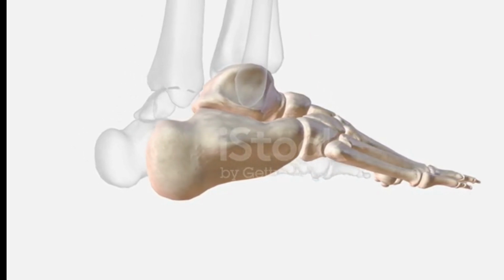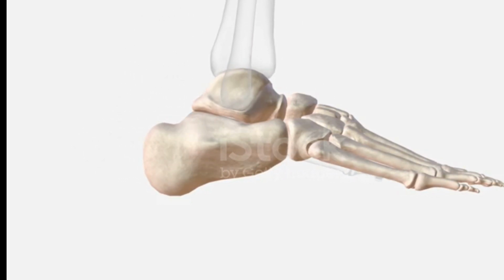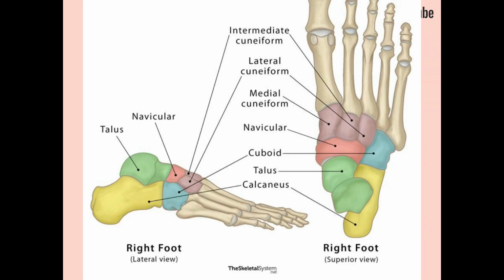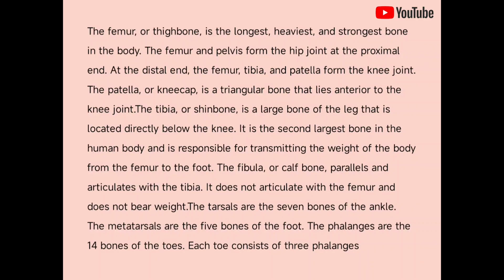The tarsals are the 7 bones of the ankle, the metatarsals are the 5 bones of the foot, and the phalanges are the 14 bones of the toes. Each toe consists of 3 phalanges.